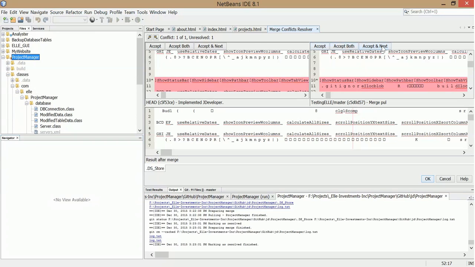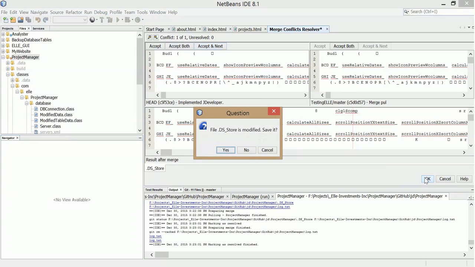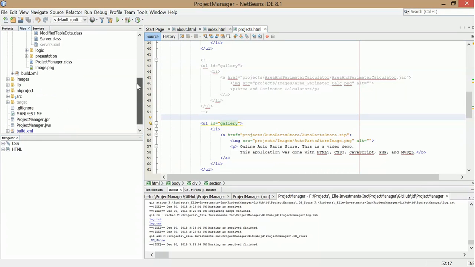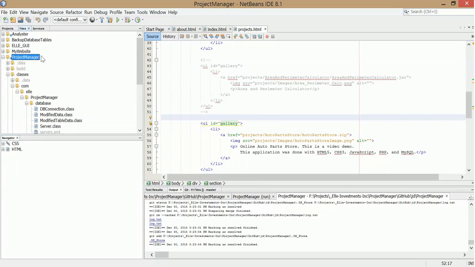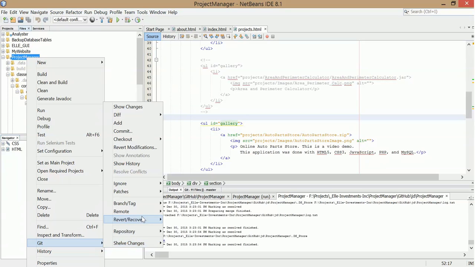I'm gonna accept this one from the main repository, and hit OK. That's it. Unresolved 0, so I'm gonna hit OK, and it's modified. I'm not sure exactly what is up with those files. Okay. It will automatically say that the merge was done. So I'm just gonna commit that and push that.